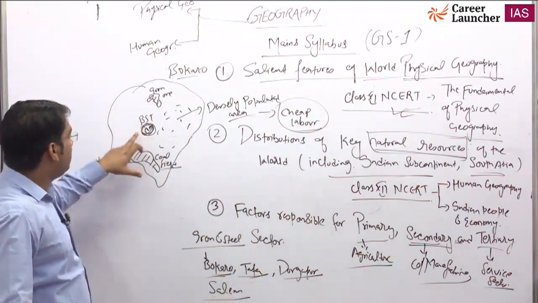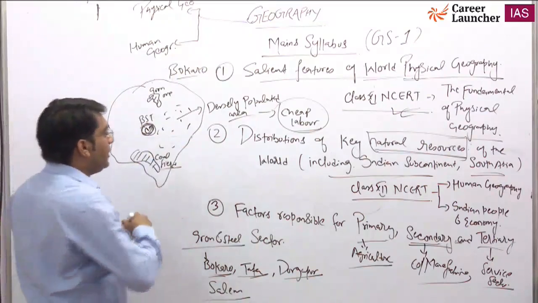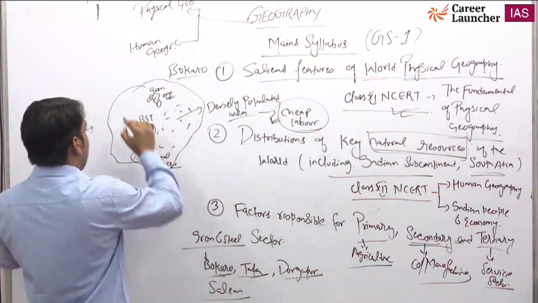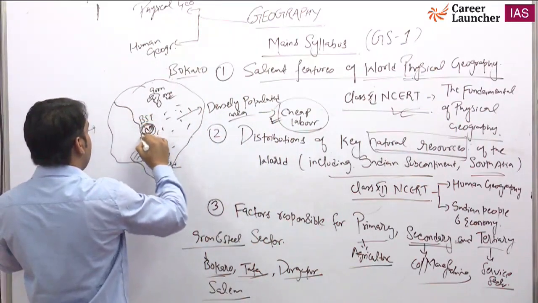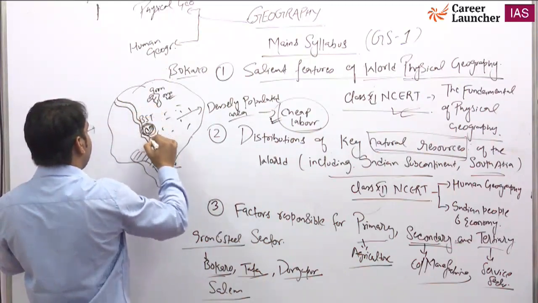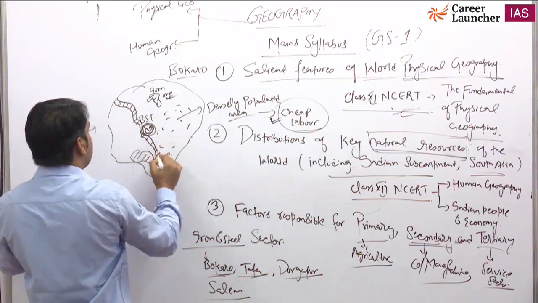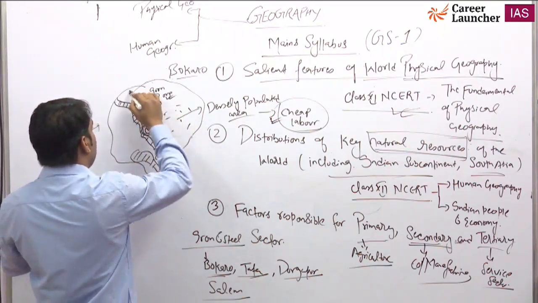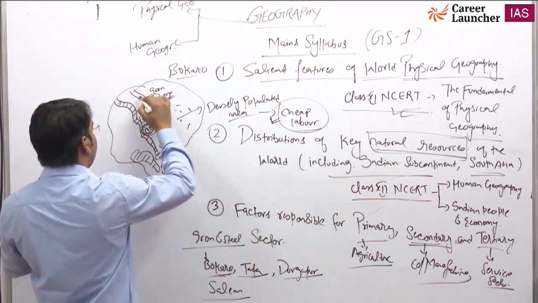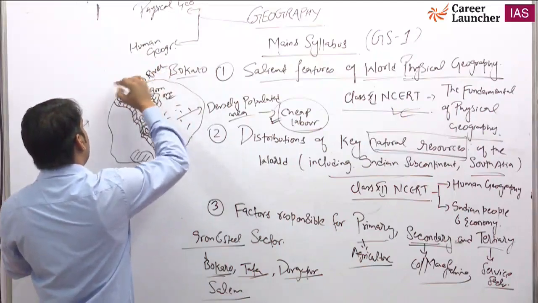So, iron ore, the Bokaro Steel City plant is present. It is a populated area, and cheap labor is available here. Iron ore is here, the coal field is here, and at the same time there are very good transport facilities. A river flows here, and then a railway line.